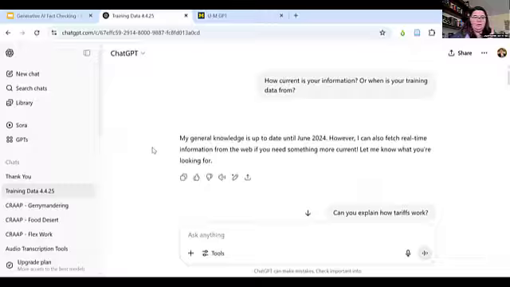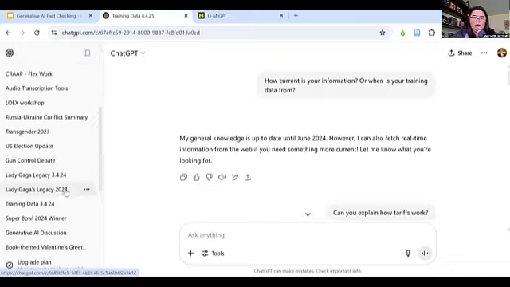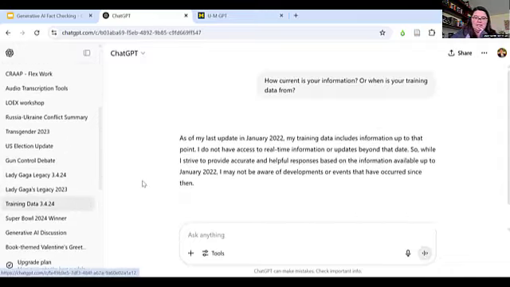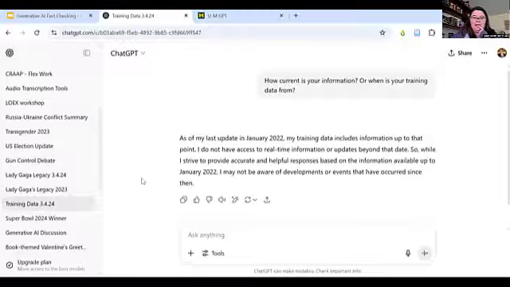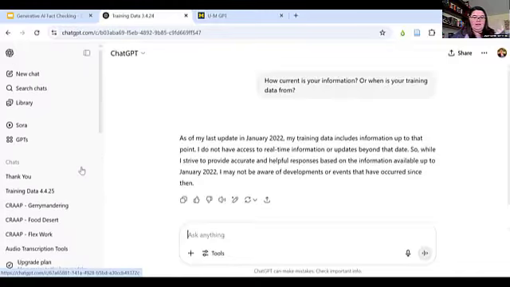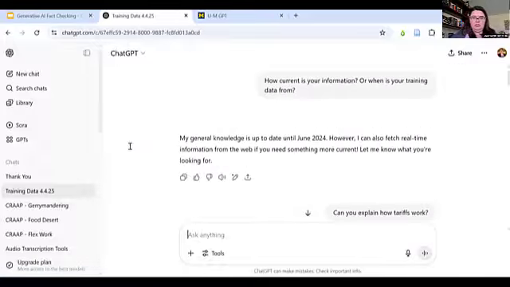And this is an upgrade from when I asked a similar question just over a year ago, in March of 2024. I asked the same exact question, and it said that my last data is of January 2022. So again, 2 years ago. And so there's some information in here that it said it may not be aware of developments in. So within a year, they have really upped even this free version of ChatGPT that's available.